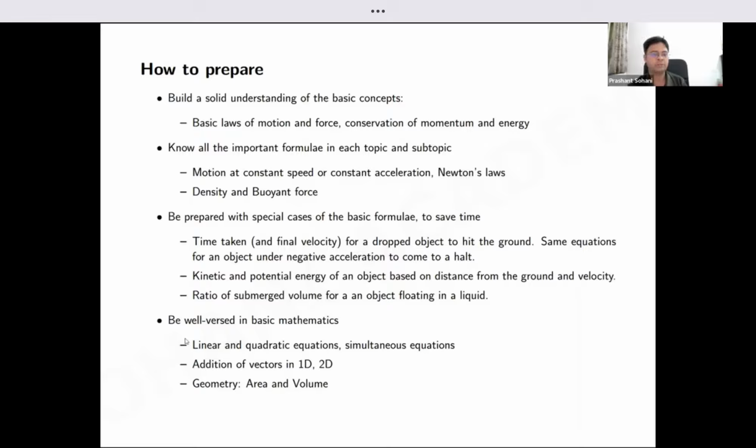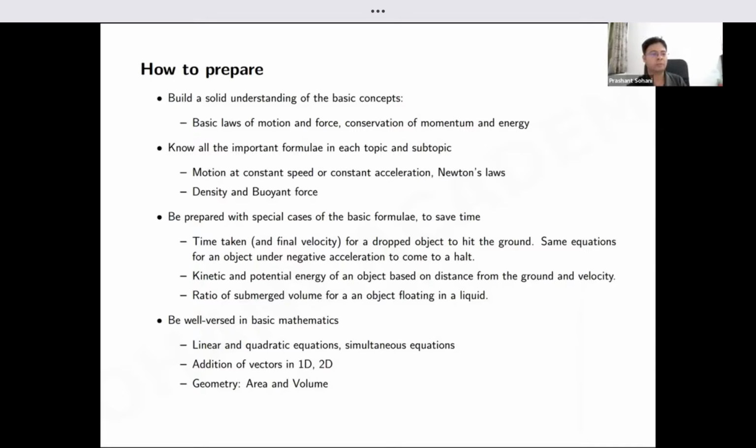For us, what is important is that we should be very efficient in solving mathematics, whatever equations you are getting: linear equation, quadratic equation, or simultaneous equation. You should know various ways to solve these. For a quadratic equation, do you know two or three different strategies? One is completing the square, one is factorization by observing the factors, and one is applying the b square minus 4ac formula. Knowing all those approaches and picking the right approach to solve the equations quickly and accurately is something that you should be an expert in.